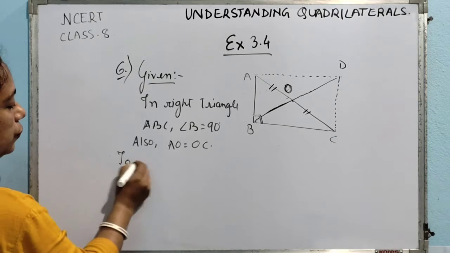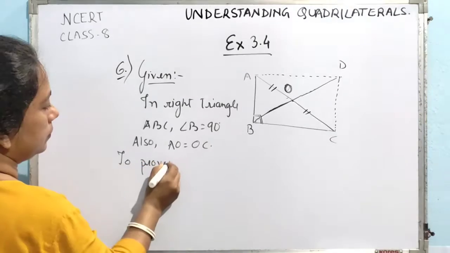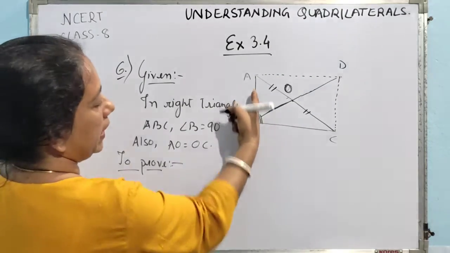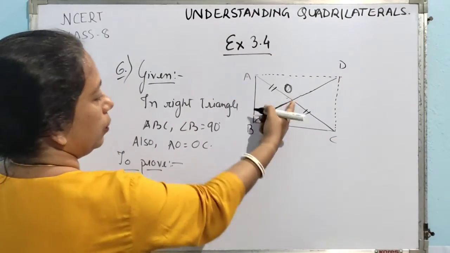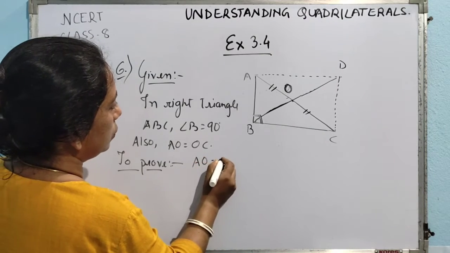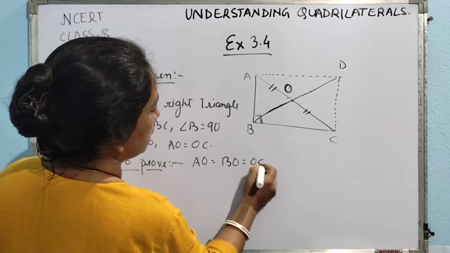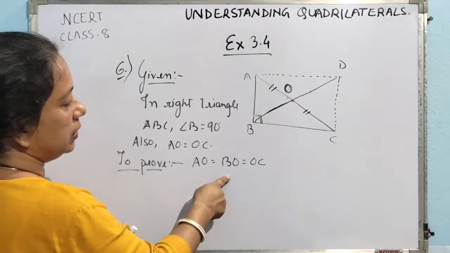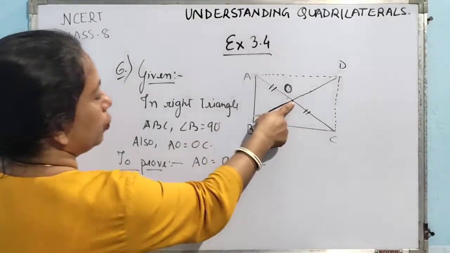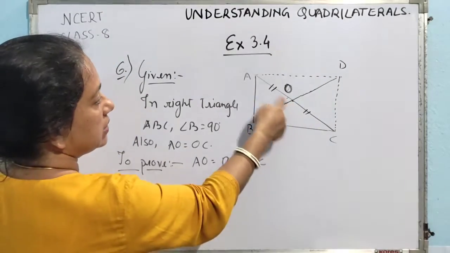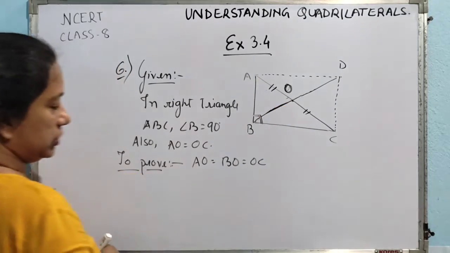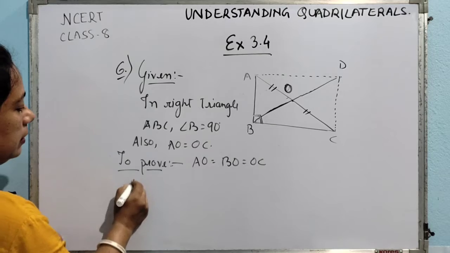Now, what we need to prove? To prove: O is equidistant from A, B and C. It means what? AO equal to BO equal to OC. Okay. To prove AO equal to BO equal to OC. Have you understood why I have written this one? AO equal to BO equal to OC, because we need to prove that O is a point which is at an equal distance from all these points. So, equal distance means ultimately AO equal to BO equal to OC. Now, we will start the proof.